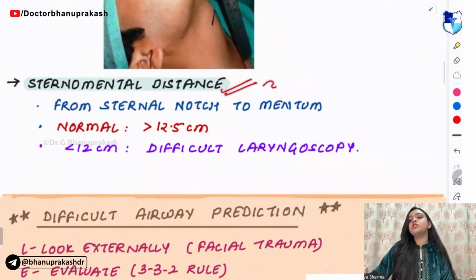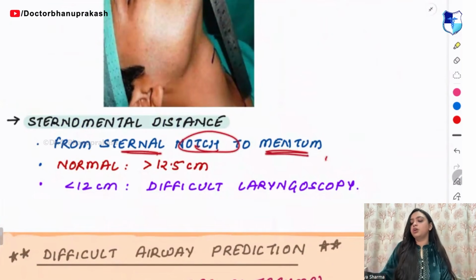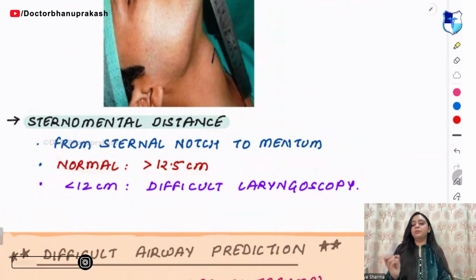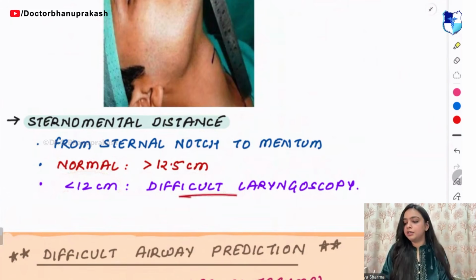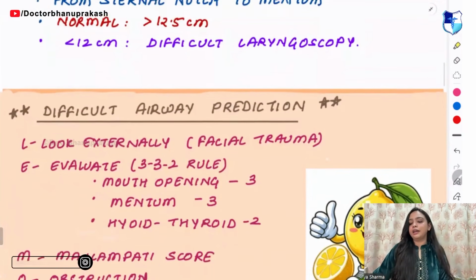Next you have the sternomental distance. Now sternomental distance means the distance from the sternal notch to the mentum. What is the normal distance? It is more than 12.5 centimeters. And if it is less than 12 centimeters, this indicates difficulty in laryngoscopy.